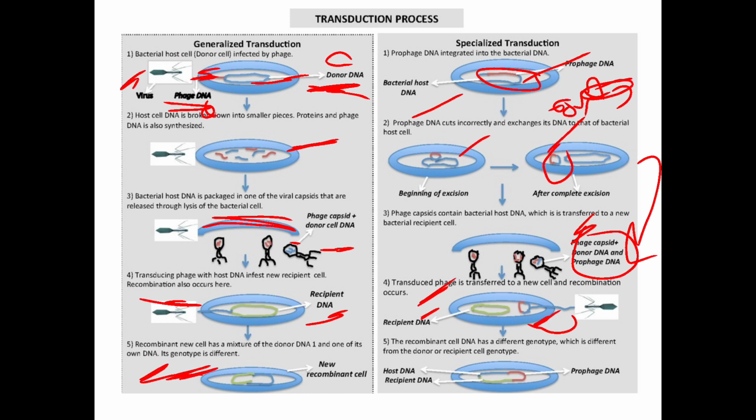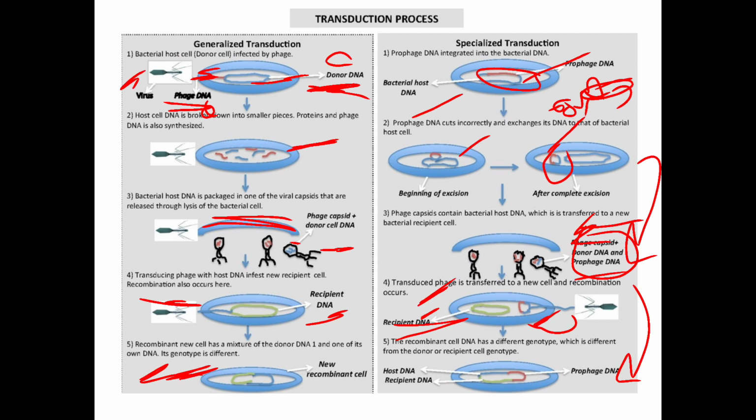Next, the recombinant cell DNA has a different genotype, which is different from the donor or the recipient cell genotype, because we get the recipient cell along with the phage capsid, donor DNA and the prophage DNA.